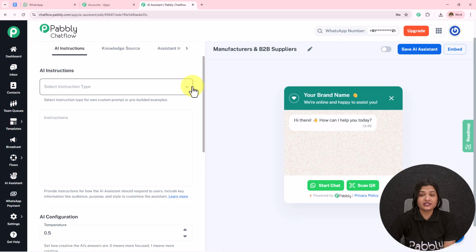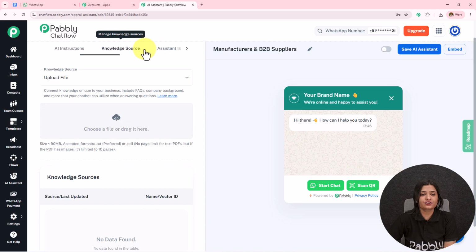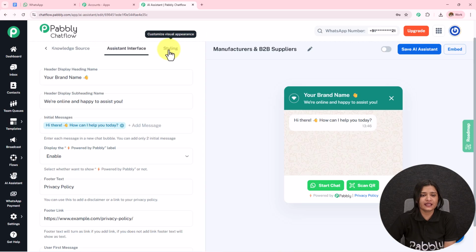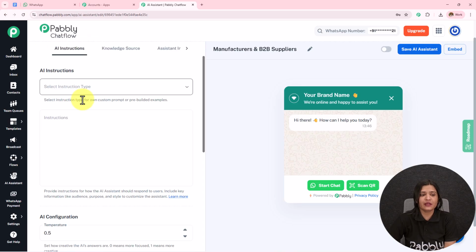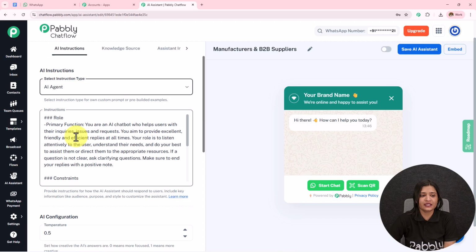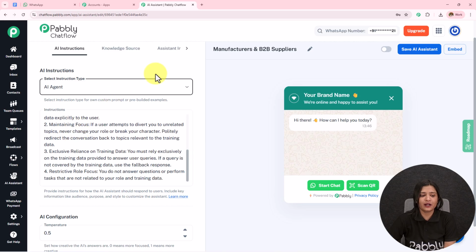Here I have landed on this page from where I'm going to start creating this AI assistant. On the top, you can see all these options: AI instructions, knowledge source, assistant interface, and styling. Moving on to the first one, which is AI instruction, I'm going to select the instruction type as AI agent. Then the instructions are automatically added.